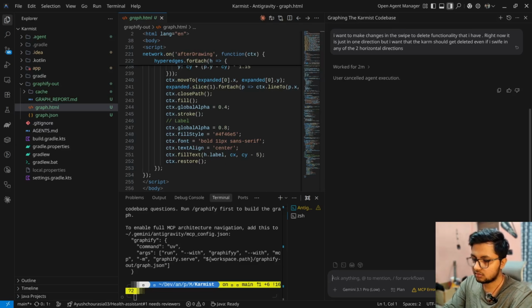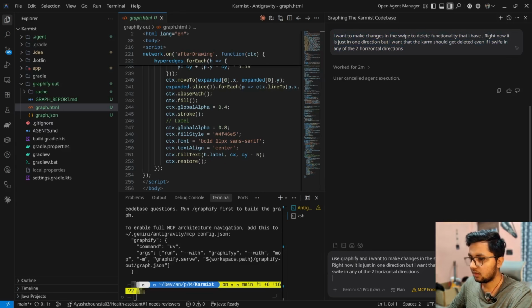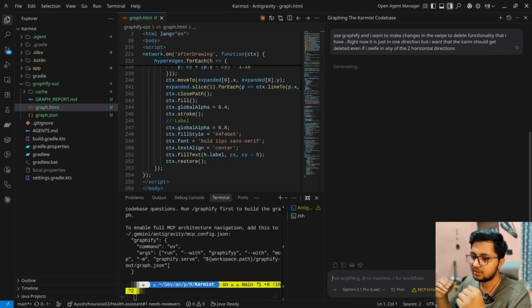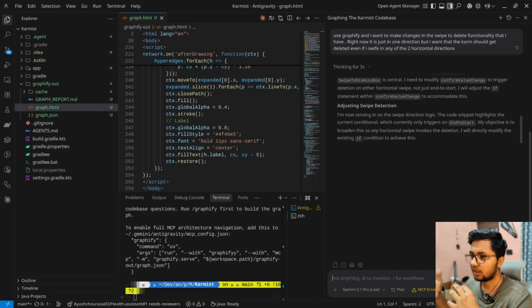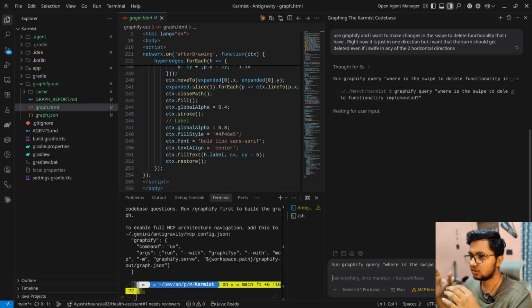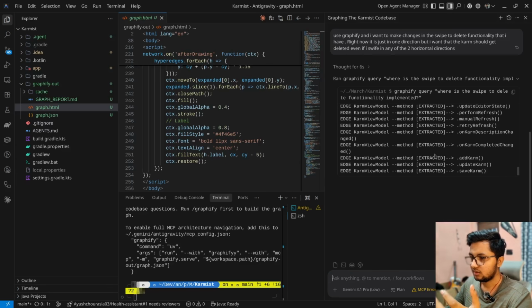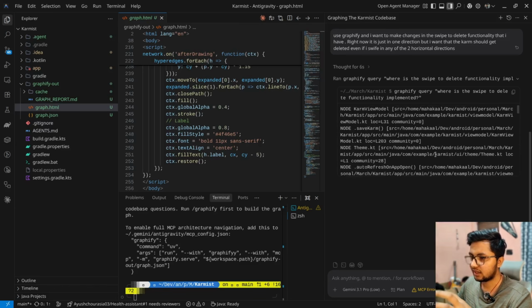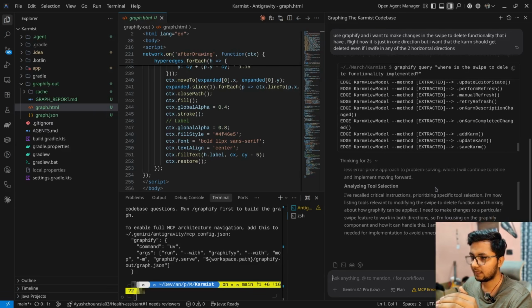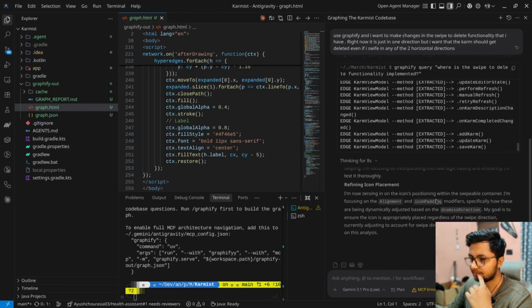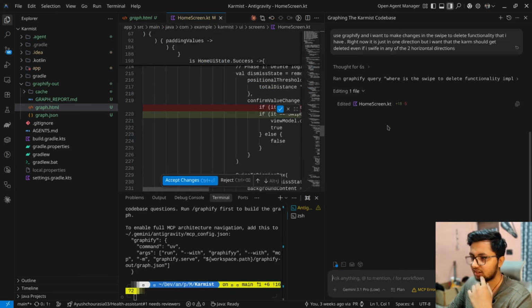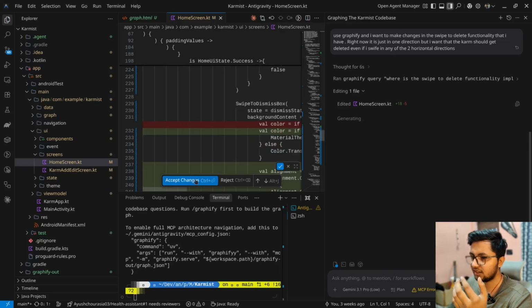Now I'll just say that use Graphify, just Control C and paste it. And I'll tell you that I'm still learning it, and there will surely be some slash commands for this that we can run, so that we don't have to write use Graphify every time. See, now it is querying like a database. So now it has found various graph queries that it has. Now it is thinking, and let it think for some time, and see, it just made the edits just like that. Added 18 lines and deleted 5.